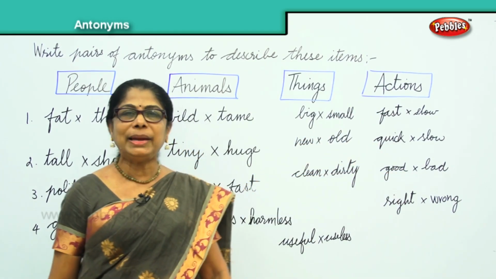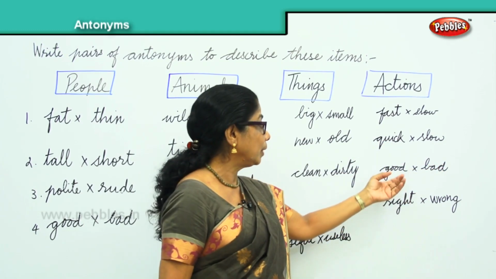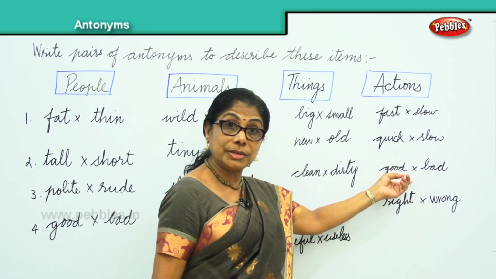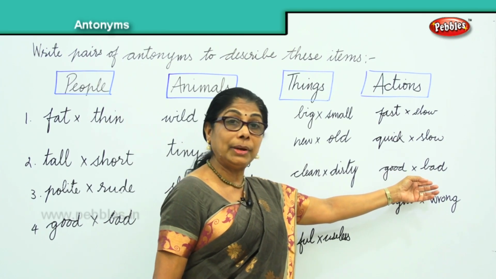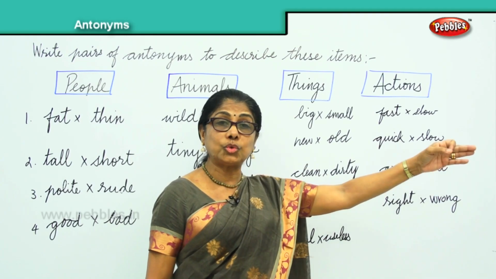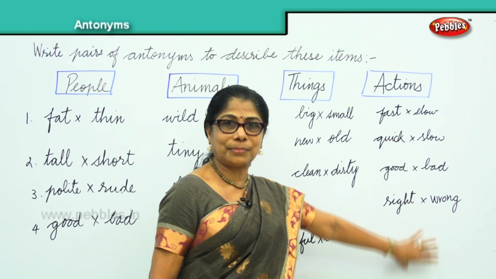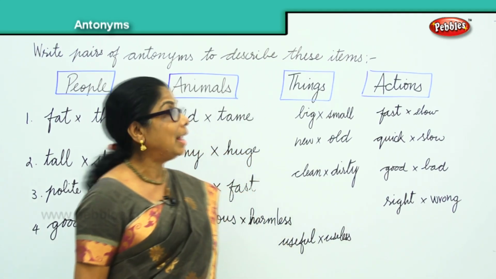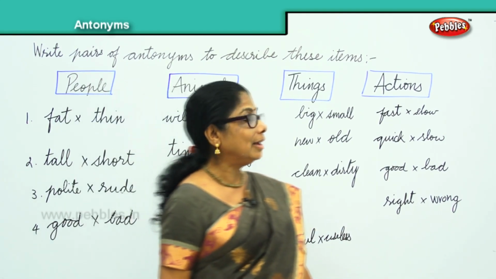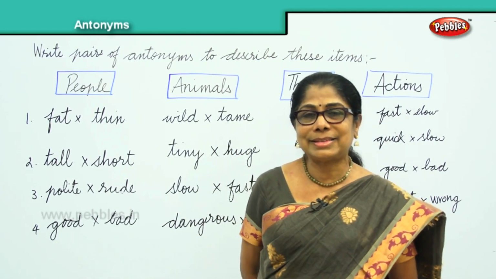Quick in completing the work, some children are slow in writing. Good, there are good actions that we do, helping people. Some are bad. Bad action like throwing stones at the dog. There are right and wrong actions. So these are some of the antonyms and the pairs, and we have done it on animals, people, things in the house.